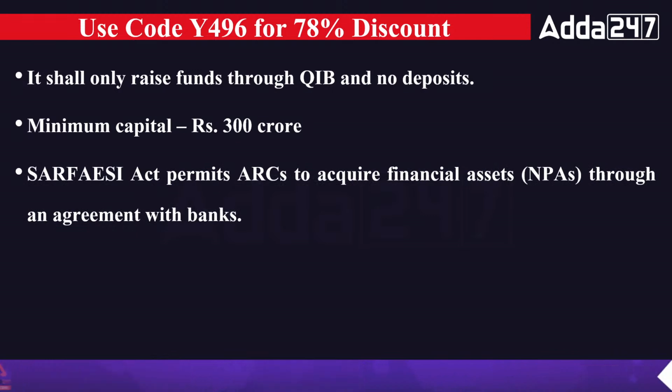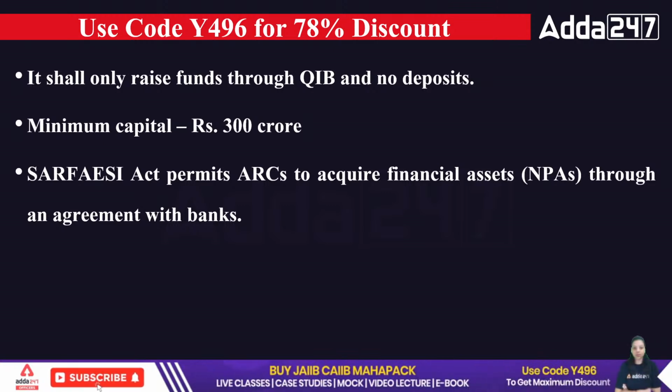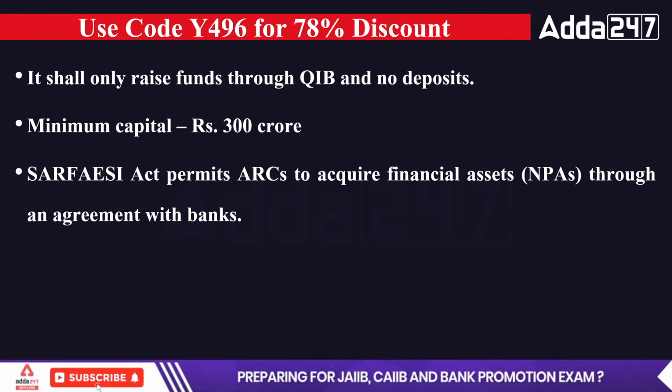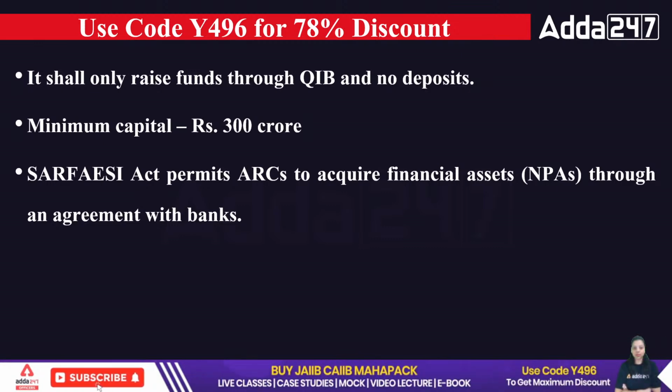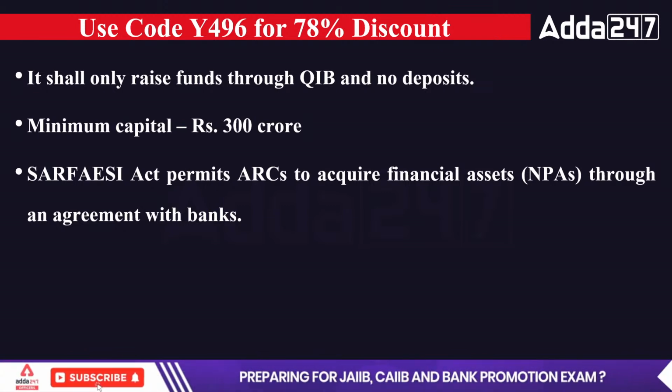Now, next is this. The SARFAESI Act permits the ARCs to acquire financial assets through an agreement with the bank. So under the SARFAESI Act, we have established the ARC and it is regulated by RBI. So under the SARFAESI Act, it is permitted to ARC that you can acquire the financial assets, that is the NPA, from the bank through an agreement with the bank.